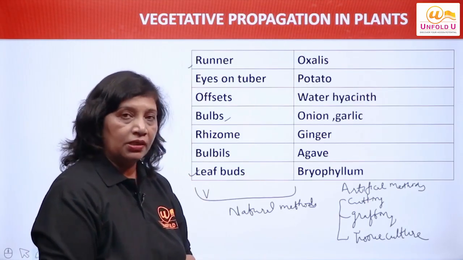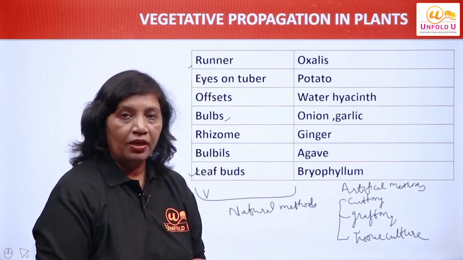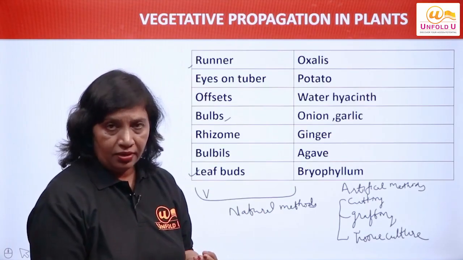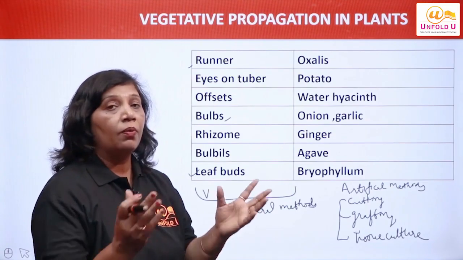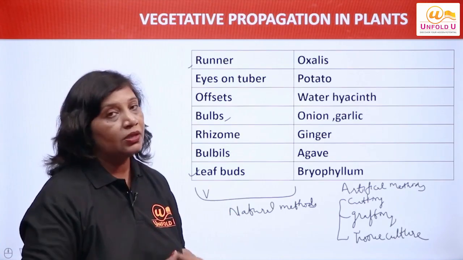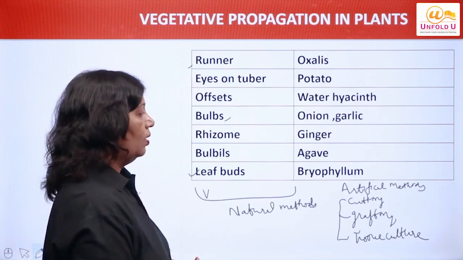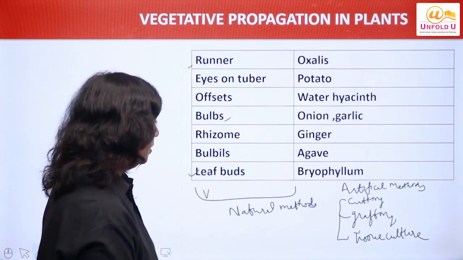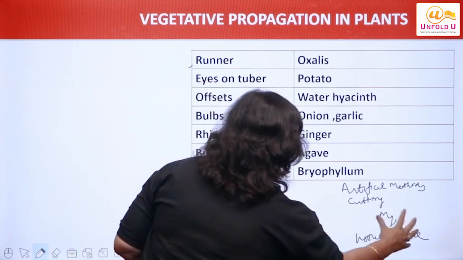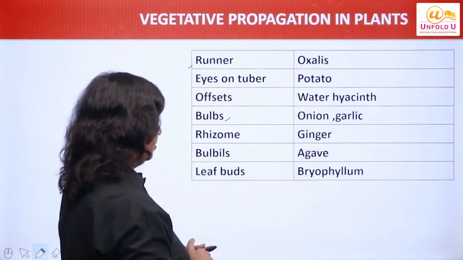Then we have tissue culture. Tissue culture is done in a laboratory. From any cell or any tissue of the plant, we can form many different plantlets or plants. That is called tissue culture, right? So this is about vegetative propagation in plants.